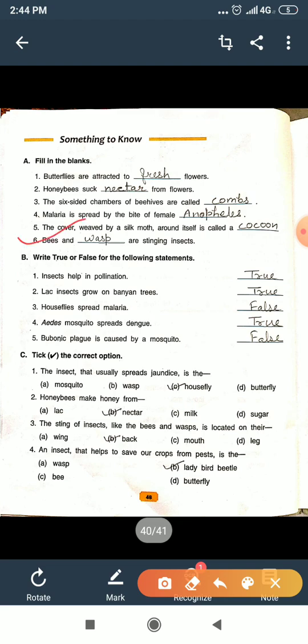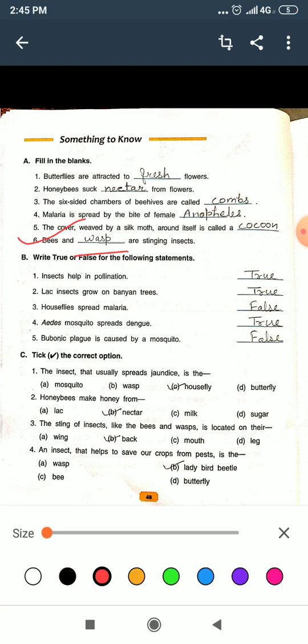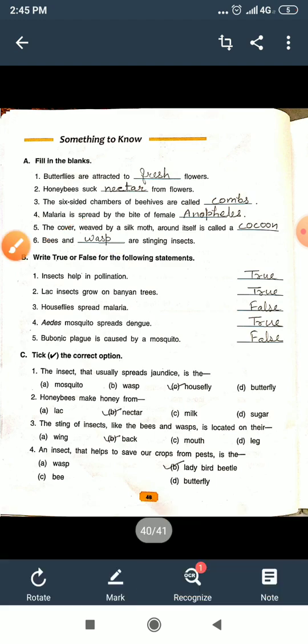Now come to question number 6: Bees and wasps are stinging animals. Bees and wasps are stinging animals.